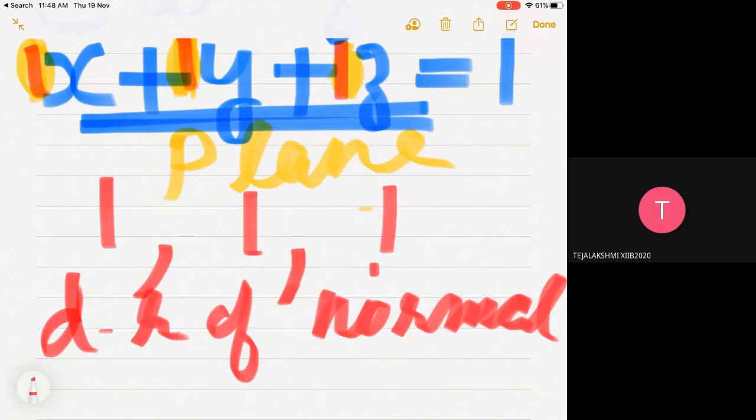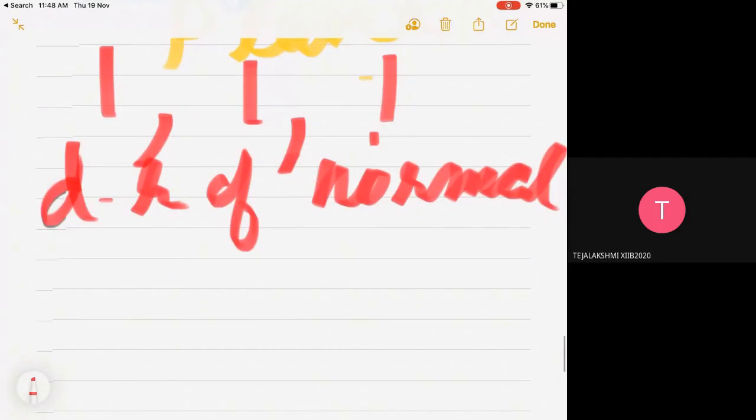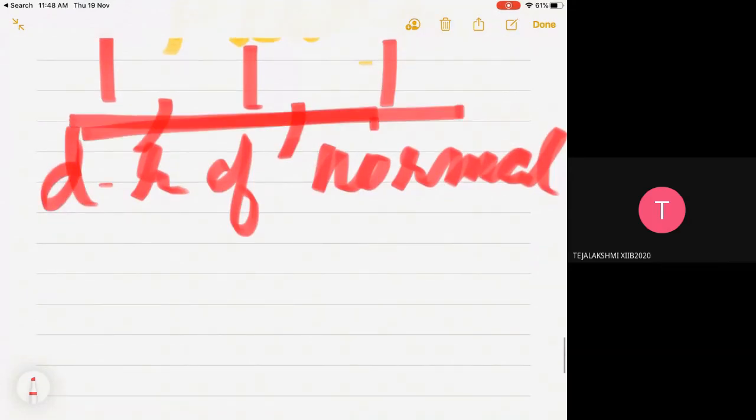So this is the first thing you have to identify, the direction ratio of the normal, which is 1, 1, 1.